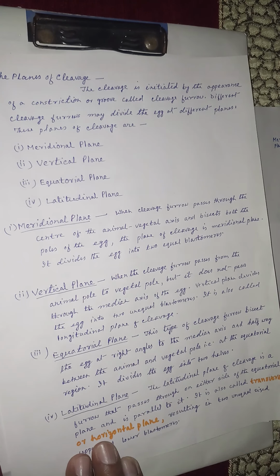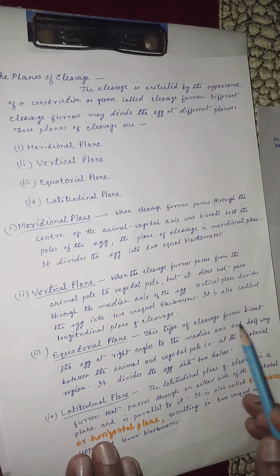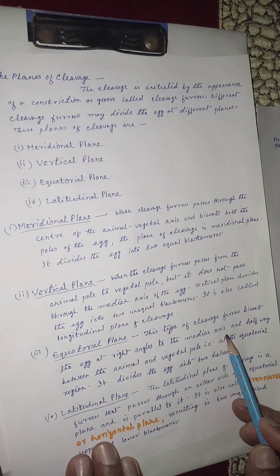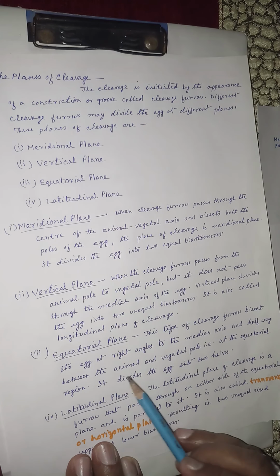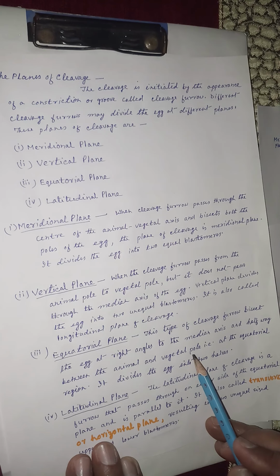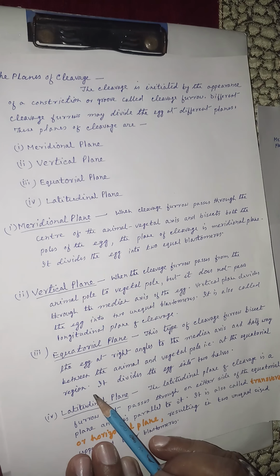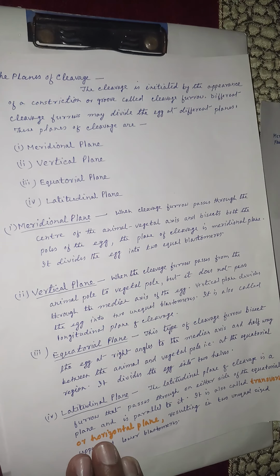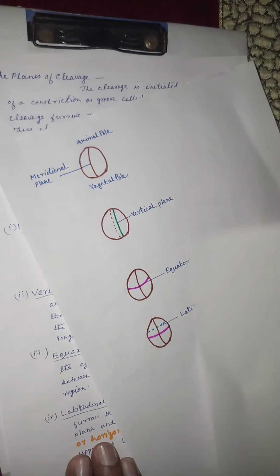Equatorial plane. This type of cleavage furrow bisects the egg at right angles to the median axis and halfway between the animal and vegetal pole, that is, at the equatorial region. It divides the egg into two halves. We will see it through the diagram.